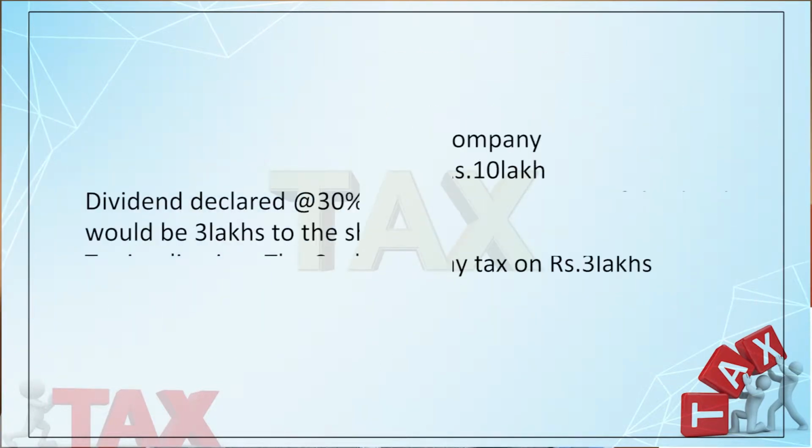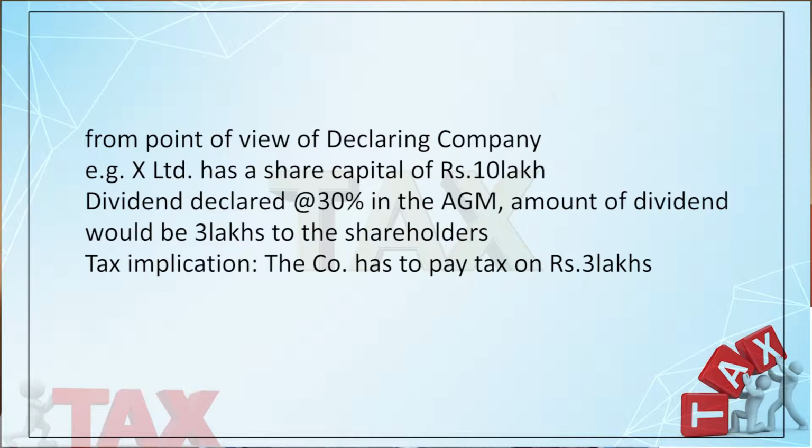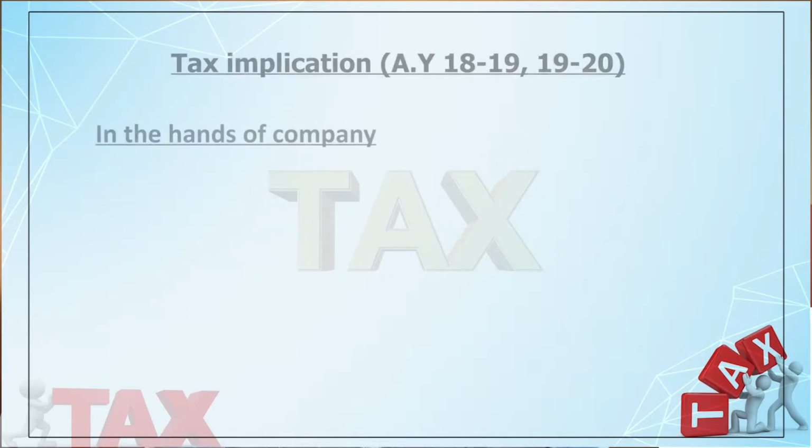Let us start with an example. Say there is a company called X Limited which has a share capital of 10 lakhs. At the annual general meeting, a dividend is declared at the rate of 30%. So if the capital is 10 lakhs and the dividend is 30%, the total dividend comes to 3 lakhs. Now, whenever this company distributes these 3 lakhs to the shareholders, what are the implications in the hands of the company?